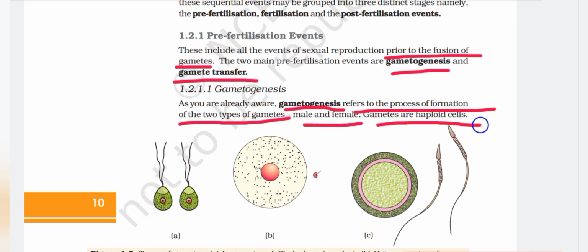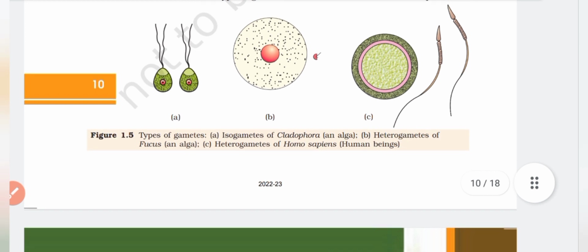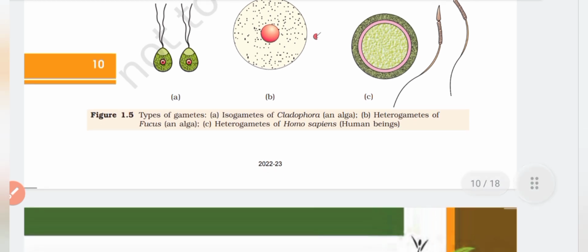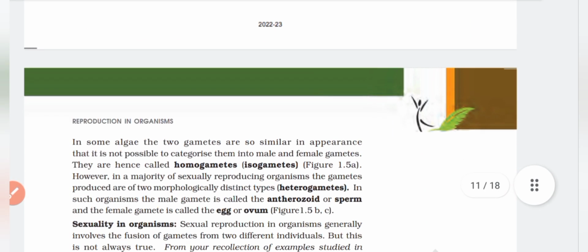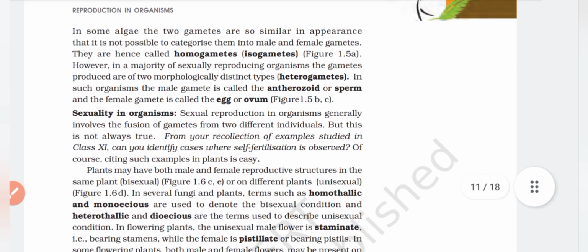Figure 1.5 Types of gametes. A. Isogametes of Cladophora, an alga. B. Heterogametes of Fucus, an alga. C. Heterogametes of Homo sapiens, that is, human beings. In some algae, the two gametes are so similar in appearance that it is not possible to categorize them into male and female gametes.